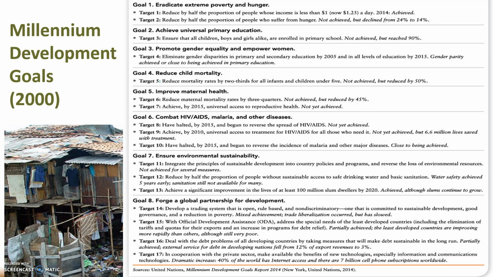With all the goals that are listed here, Goal 7, which states ensure environmental sustainability, is the one where the targets are actually worsening. So we are seeing that we're having issues with declining freshwater resources, declining forests, declining fish stocks, increased biological extinctions, more species becoming endangered or threatened, and increasing greenhouse gases being collected in our atmosphere. So Goal 7 is one that we're not achieving yet, but that's for a different lecture down the road. For the purpose of this chapter, we're focusing on goal number 1, eradicating extreme poverty and hunger.